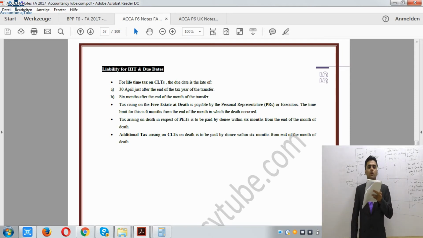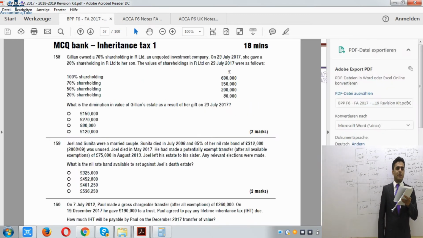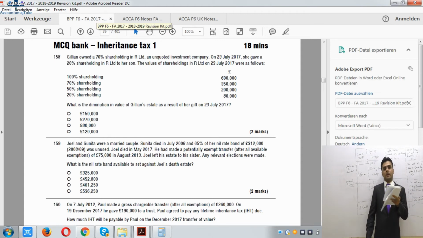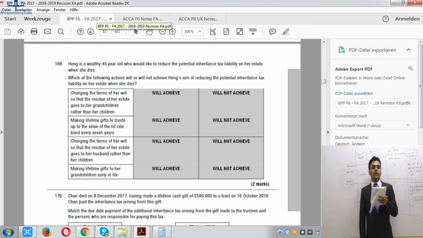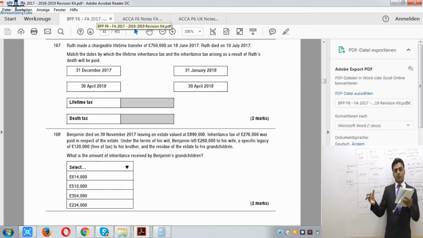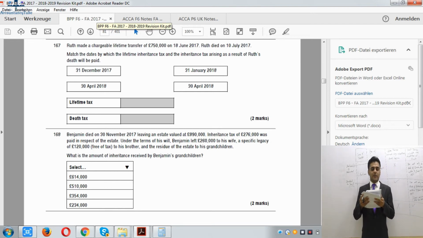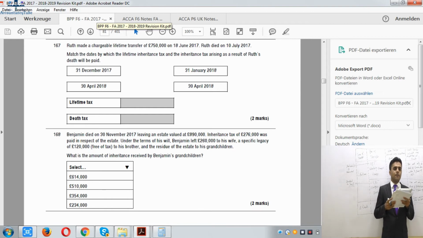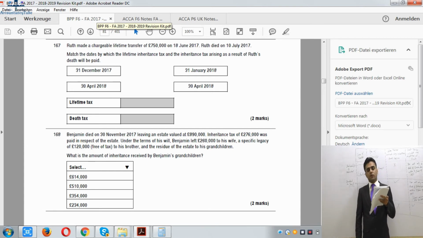will be payable. So when would the lifetime tax be payable? Lifetime tax will be payable on 30th of April after the end of the year of gift, or 6 months after the end of the month of death. Alright, so we'll see whichever is later. Now death has occurred on what date? Death has occurred on 10th of July. So 6 months after that, we'll see end of this month, 31st of July.